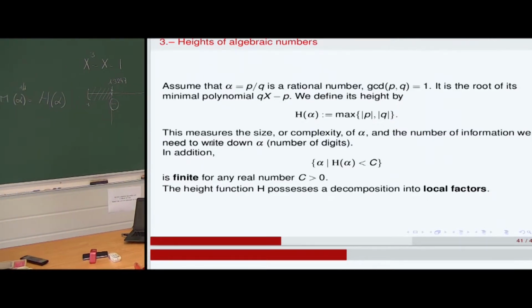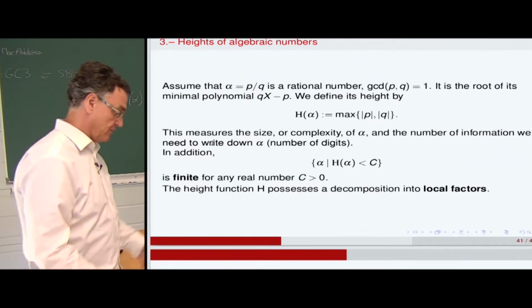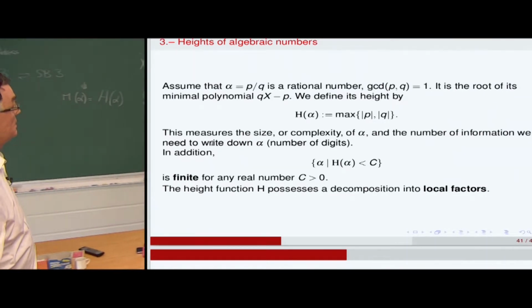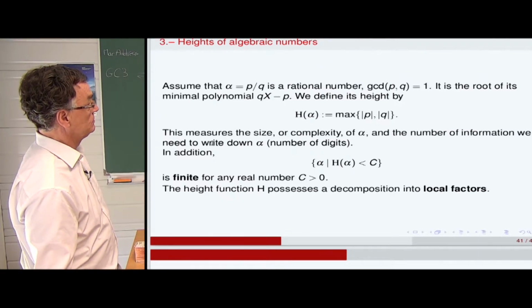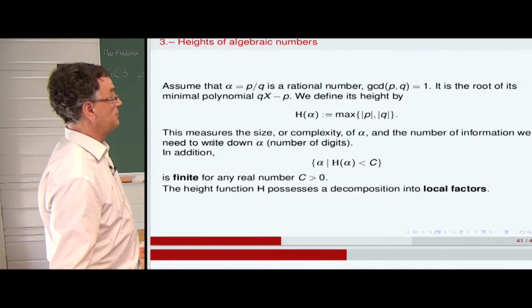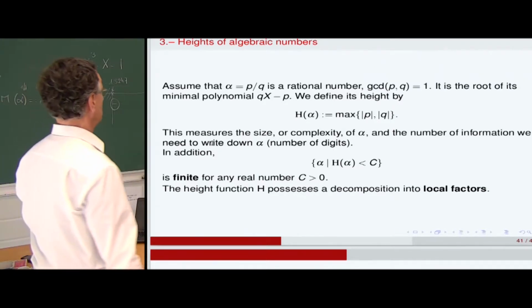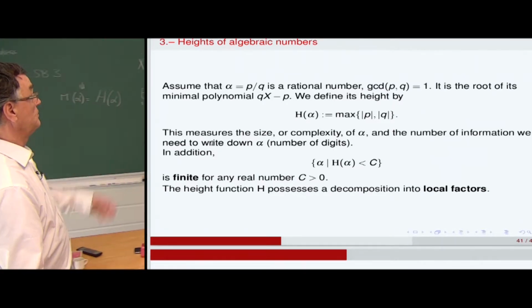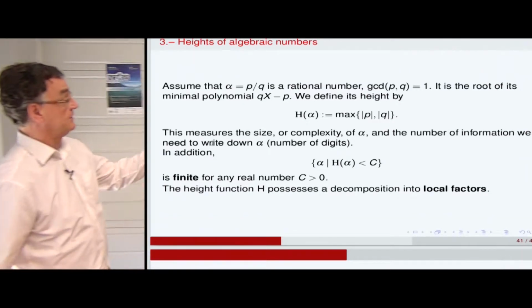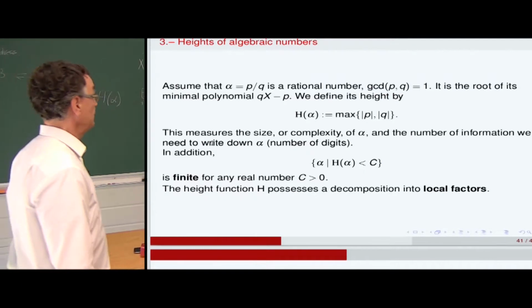So what is the height of a rational number, before going to algebraic numbers? If you take alpha equal P over Q, with the greatest common divisor of P and Q equal to 1, so it's a root of a minimal polynomial, we define its height by the maximum of P and Q in modulus.